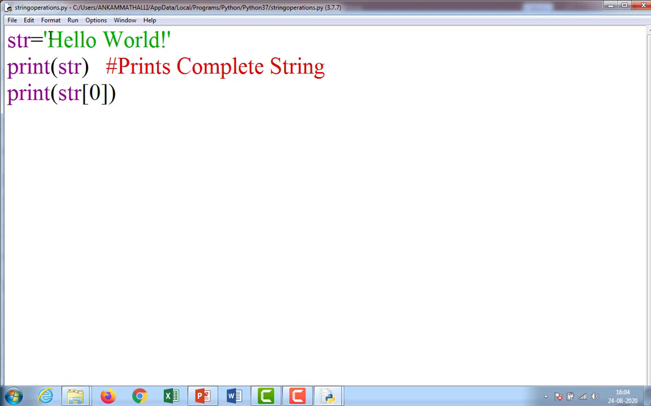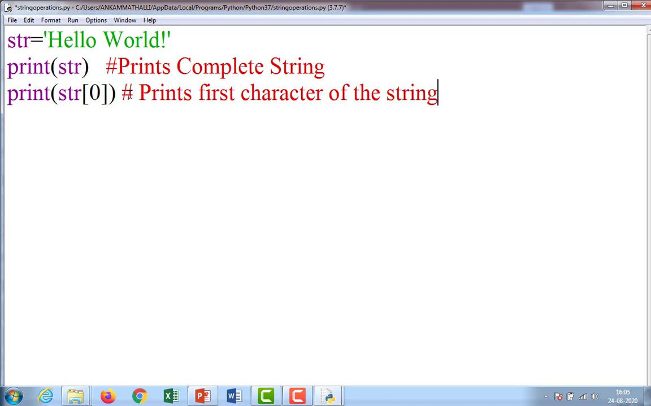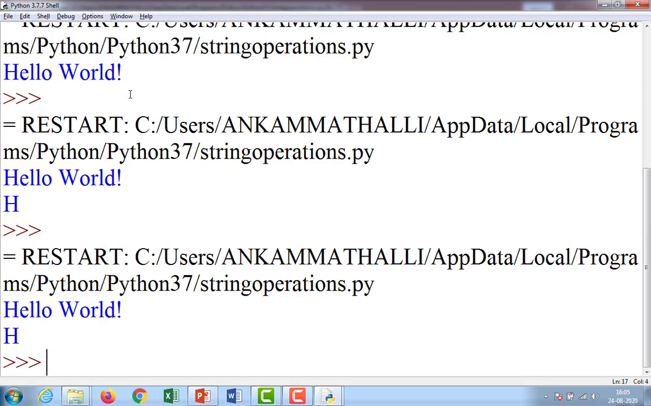How many characters does this string have? 5. Space is also treated as one character. 6, 7, 8, 9, 10, 11, 12. So 12 characters, so indexes 0 to 11. So it prints the first character of the string. This is the output.